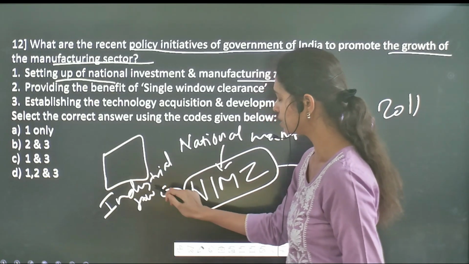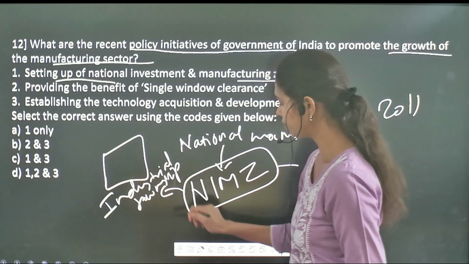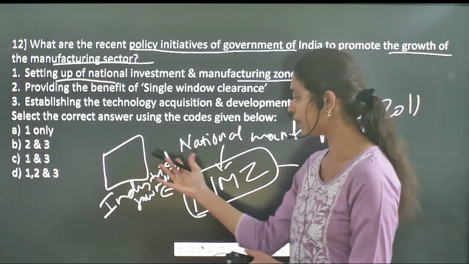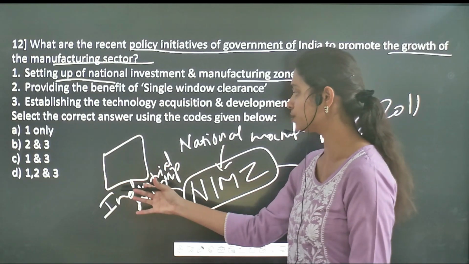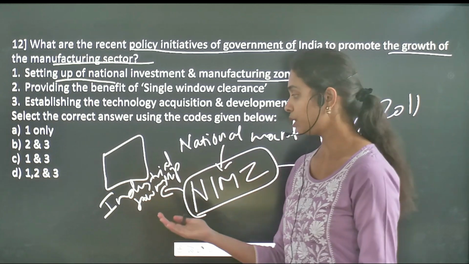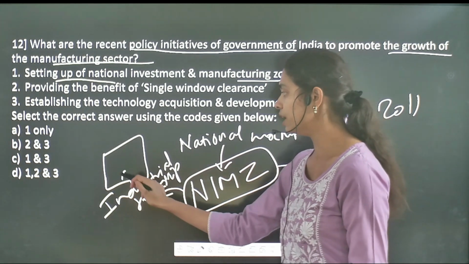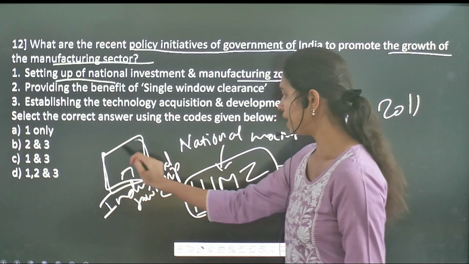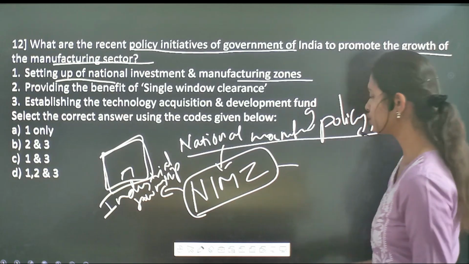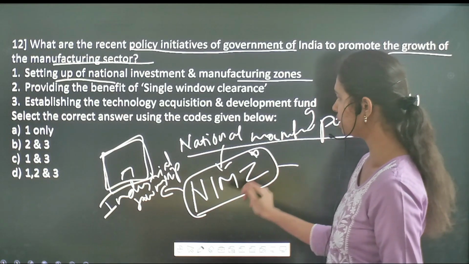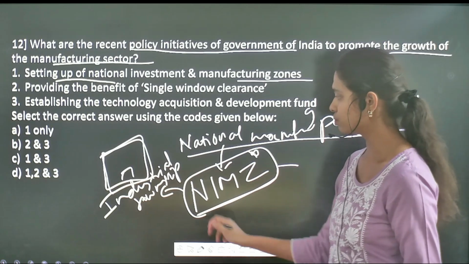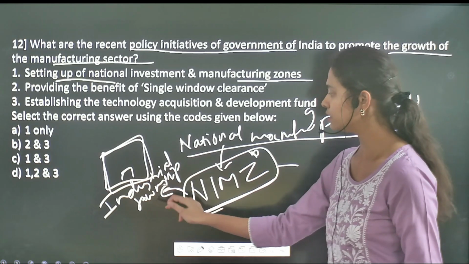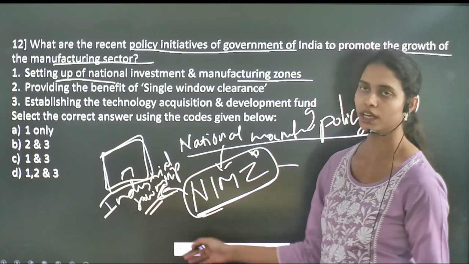That means you will get better infrastructure as well as different varied fields of companies and factories which work in this area, which has advanced technology, and it also consists of the residential areas of the workers who work within these industries. So the main aim of this National Manufacturing Policy 2011 is the establishment of national investment and manufacturing zones. And the main aim of these manufacturing zones is the establishment of industrial townships.